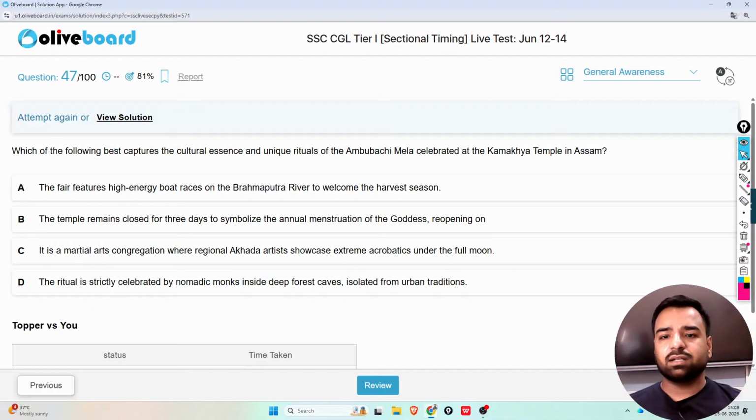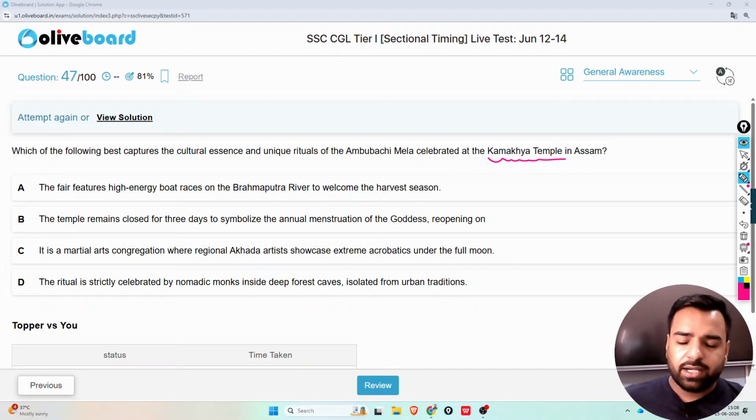Next, which of the following best captures the cultural essence and unique rituals of the Ambubachi Mela celebrated at the Kamakhya temple in Assam? That's one of the most famous temples. That is the Kamakhya temple. It's near Guwahati, right? And it's linked with Kamakhya Devi, basically, right? So from Hindu mythology, it's very important.